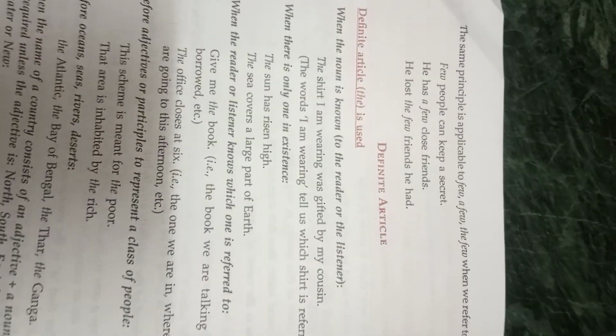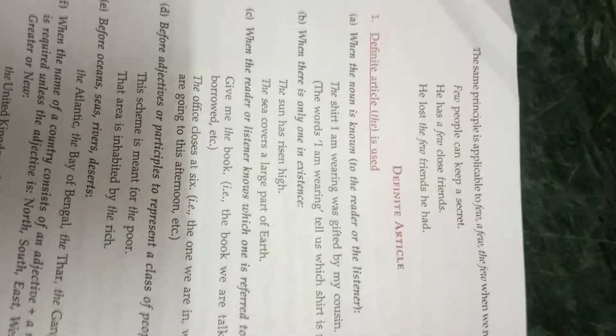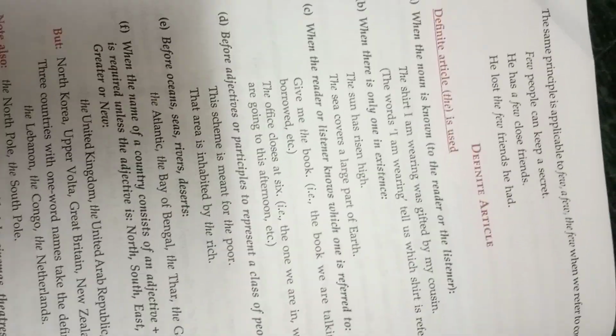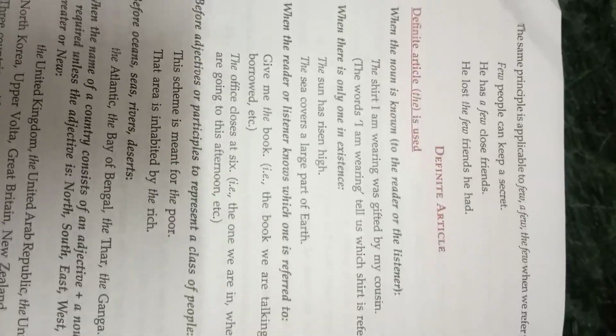Now see children, this much for your indefinite article a or an. Now coming to the definite article. The is known as the definite article because it points out towards something or someone in particular. It is used when the noun is known to the reader or to the listener. A noun is the name of a person, place, or thing.